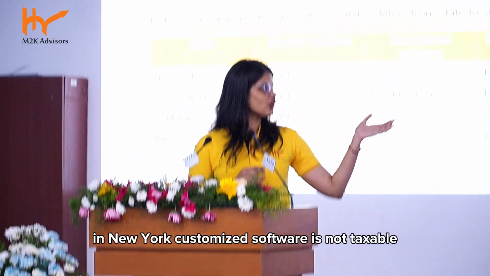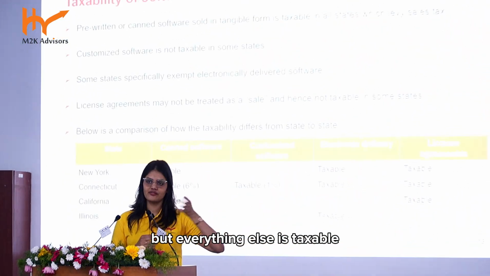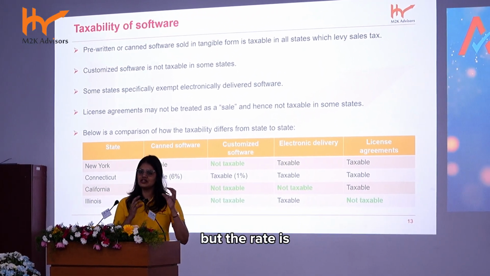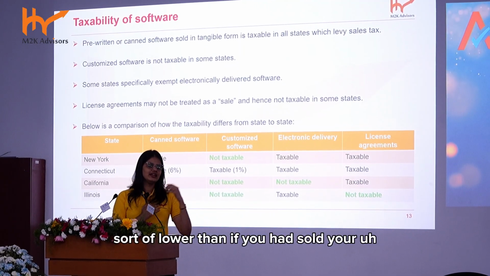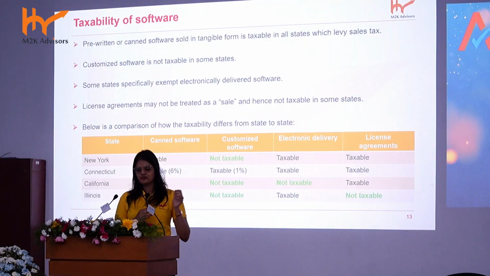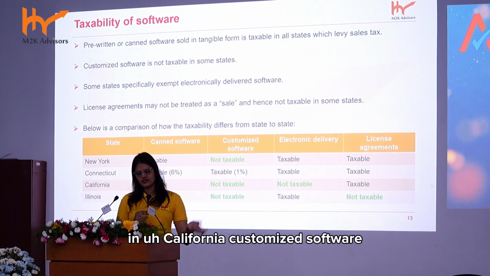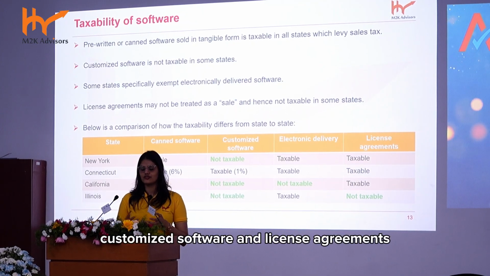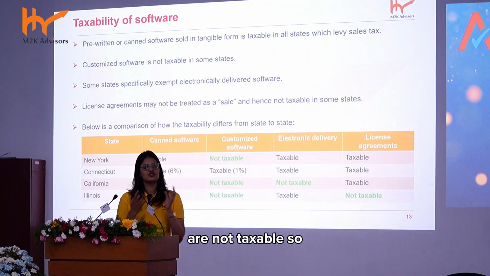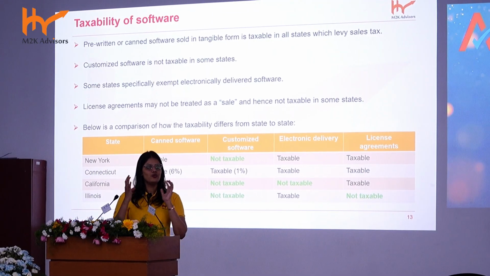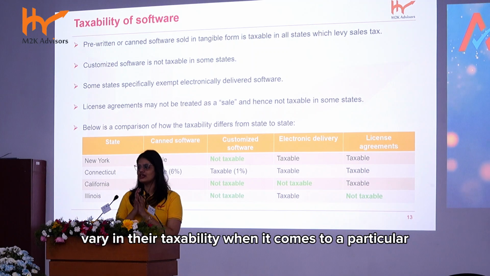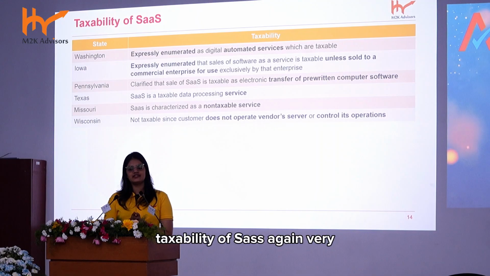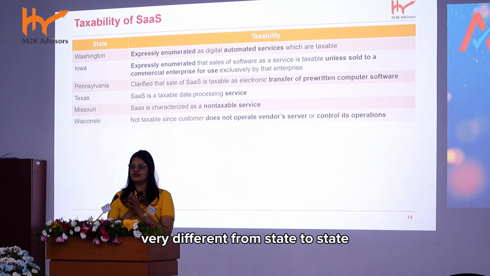For example, in New York, customized software is not taxable, but everything else is taxable. In Connecticut, customized software is also taxable, but the rate is sort of lower than if you had sold your canned software. In California, customized software and electronic delivery is not taxable. In Illinois, customized software and license agreements are not taxable. So this is just to show you how states can vary in their taxability when it comes to a particular goods or service.